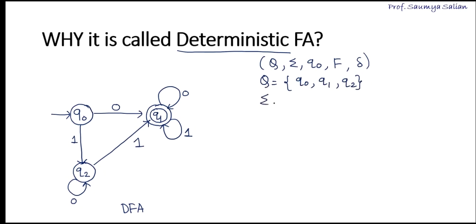Next is the input alphabet set: whatever symbols I have over the edges are my alphabet set. Q0 is my initial state, which is represented by an arrow in front. Next, the final state. Here I have Q1 as my final state because it is represented in a double circle.